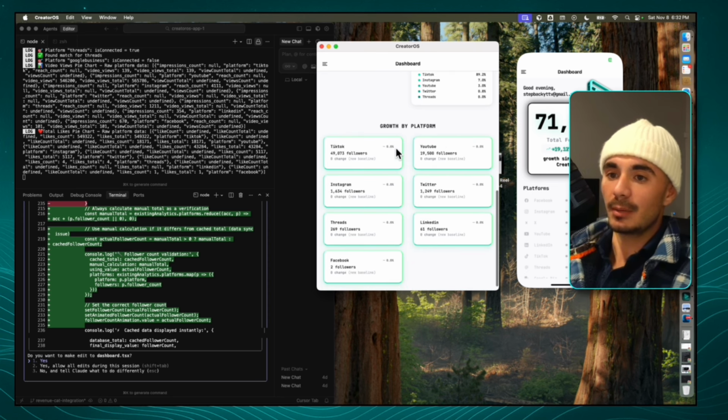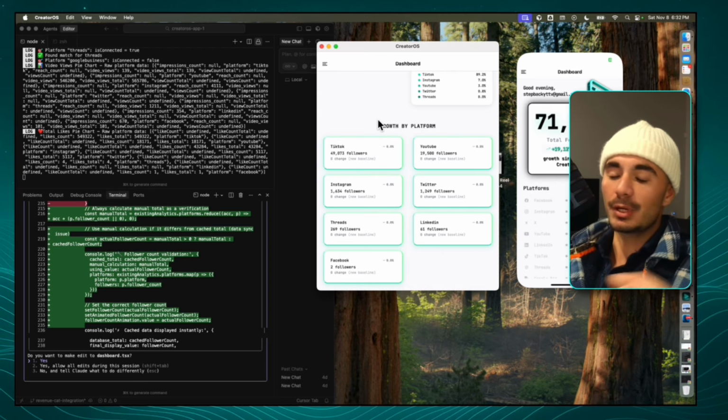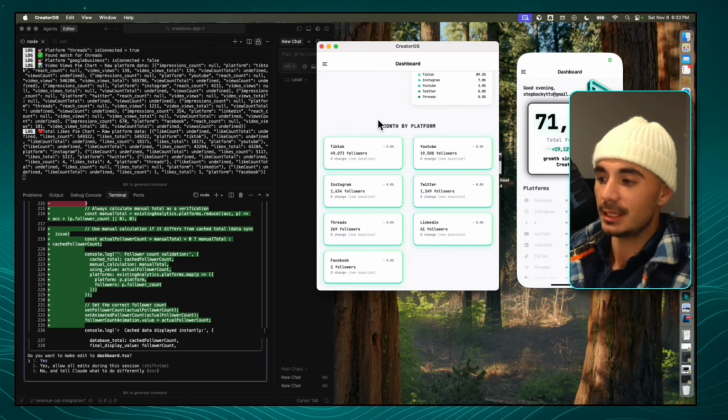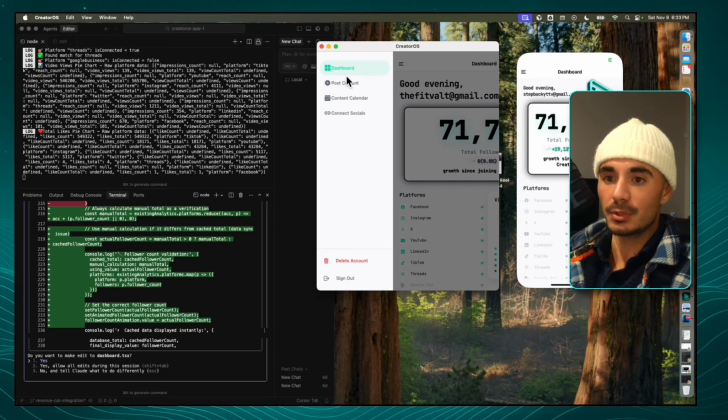Now, the beautiful thing about the dashboard is that we also have a growth by platform. So, when you have an AI agency client, they want to see these type of statistics as well. So not only can this be used as a B2C app, but it can be used as a B2B app as well, where they can actually see the results that you're generating for them. So that's the dashboard. Now let's head over to the post content page.